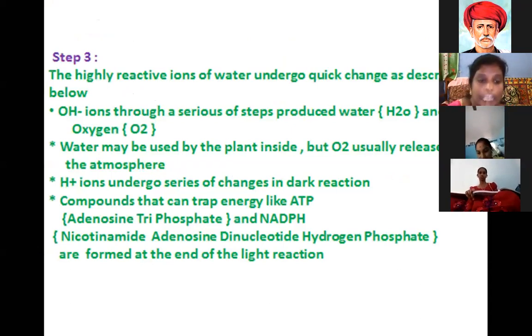The highly reactive ions of water undergo quick changes as described below. Hydroxyl ions, through a series of steps, produce water and oxygen.